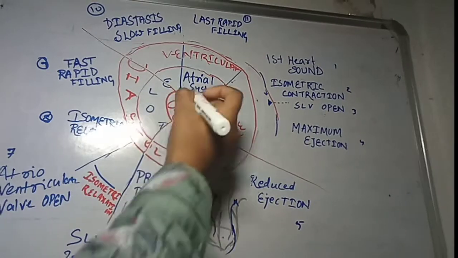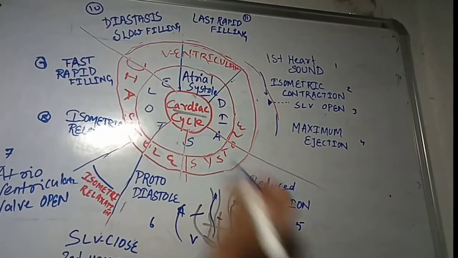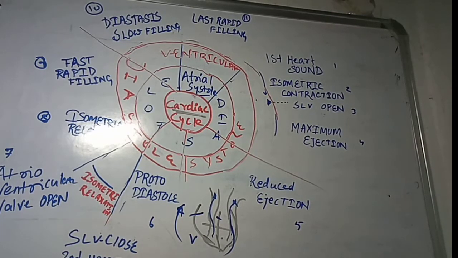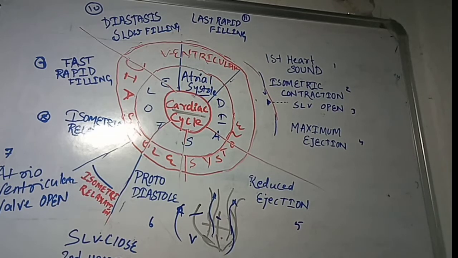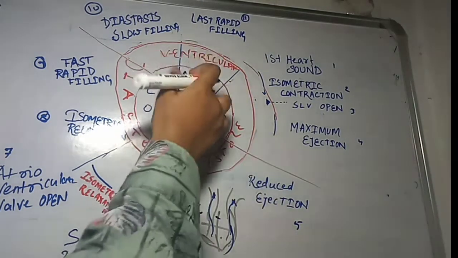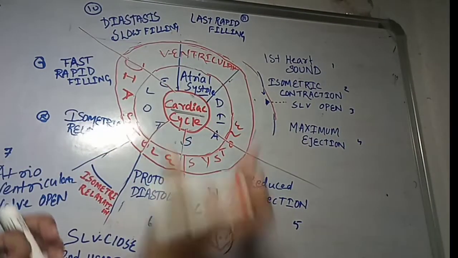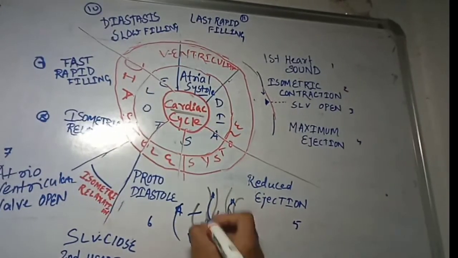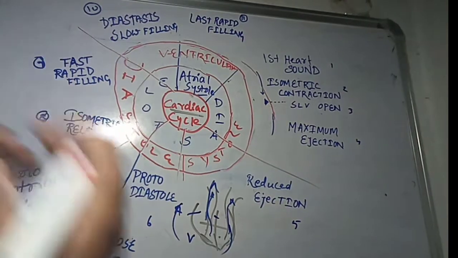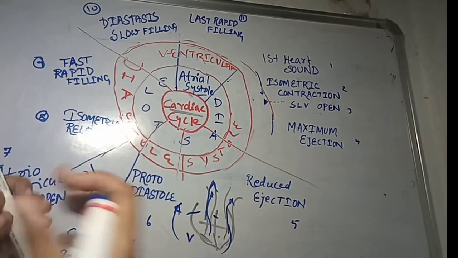So what we study is that the atrium has a systole and a diastole. Diastole represents the relaxation phase, where filling of blood will occur. Diastole means filling of blood occurs, whereas systole means the contraction phase, where pumping out of blood occurs. Blood gets pumped out from the heart. So we have discussed the meaning of systole and diastole.